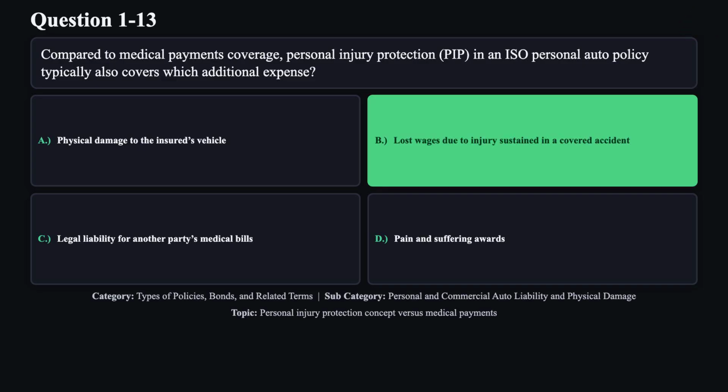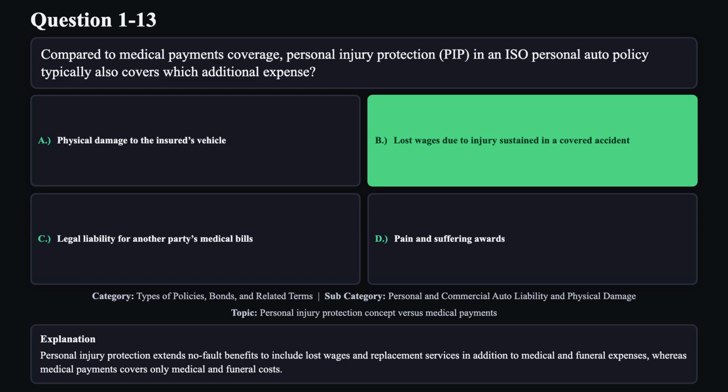The correct answer is B. Personal injury protection extends no-fault benefits to include lost wages and replacement services, in addition to medical and funeral expenses, whereas medical payments covers only medical and funeral costs.